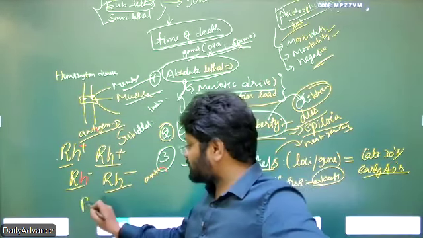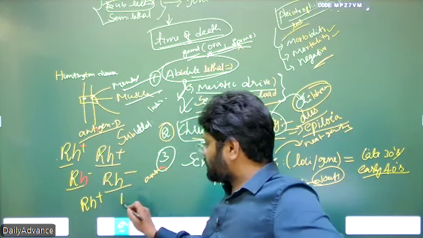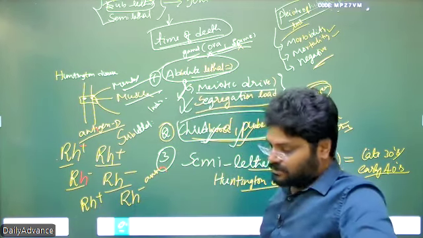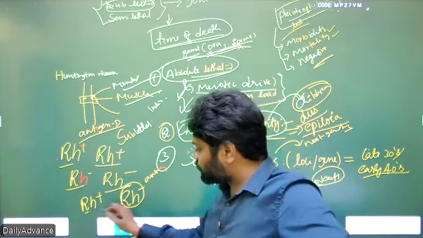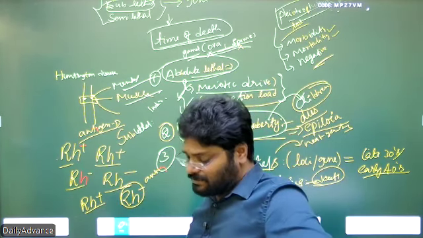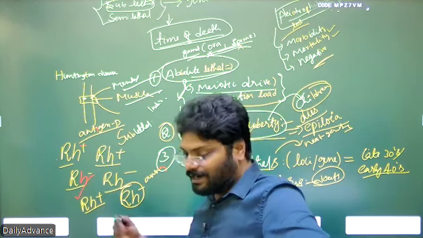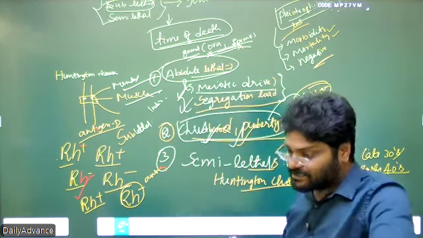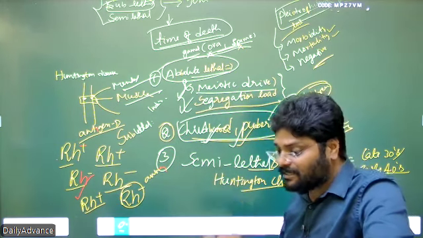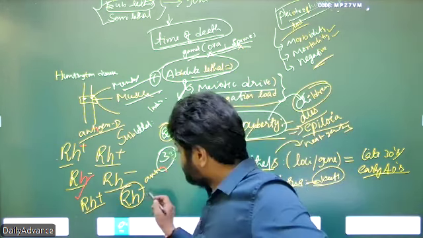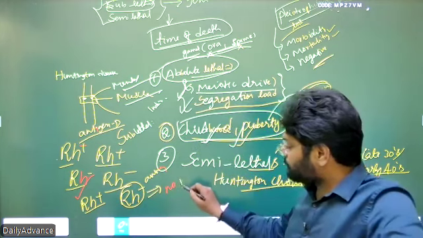If the mother is Rh plus and the father is Rh minus, the baby is unable to produce any antigen in the mother's body. If the antigen is present, it is familiar. If a foreign material is present, action would be taken. If no foreign material is present, no action is taken. So in this case also, no problem for the pregnancies.